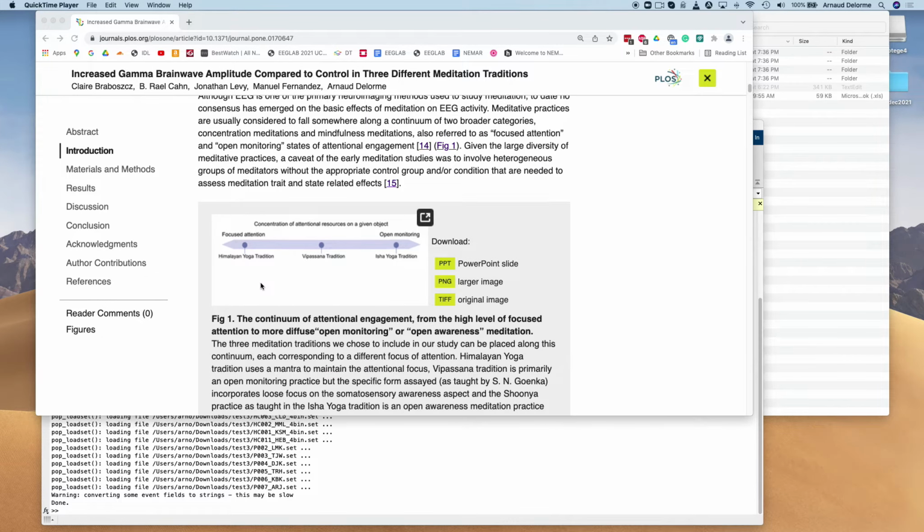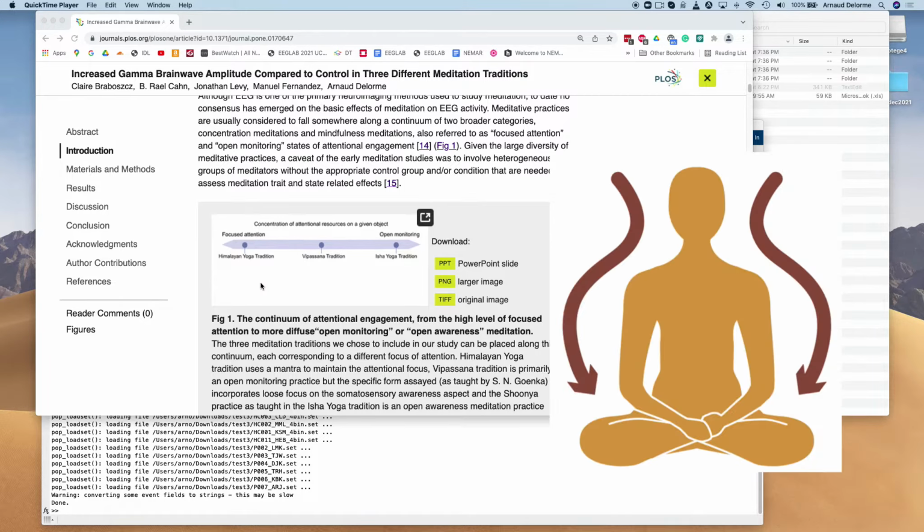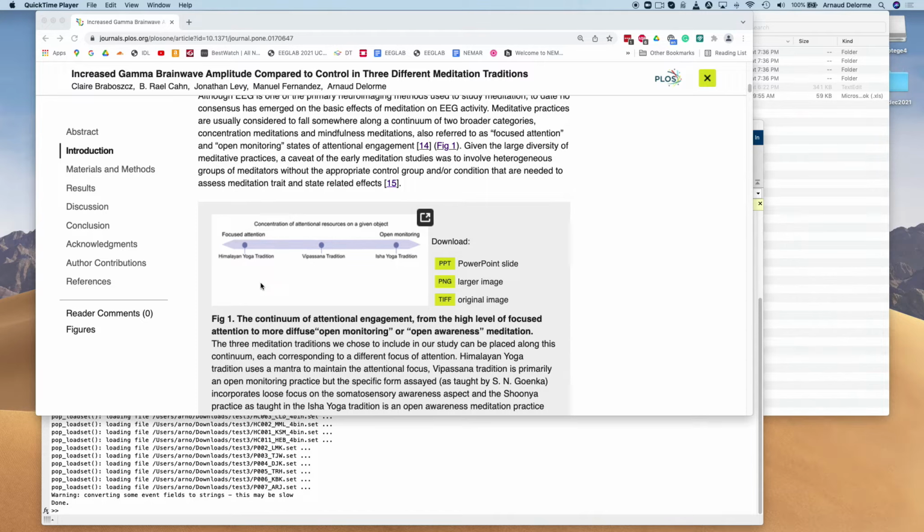First, I'm going to describe the experiment a little bit. We have different meditation traditions. We have Vipassana, which is a type of body scan meditation technique. We have Isha, which is a meditation a bit like Zen, which focuses on just sitting.